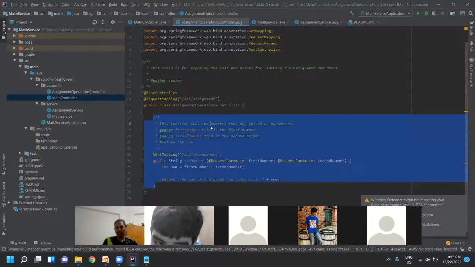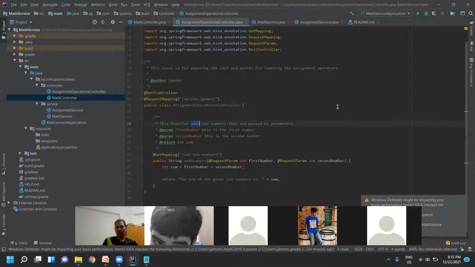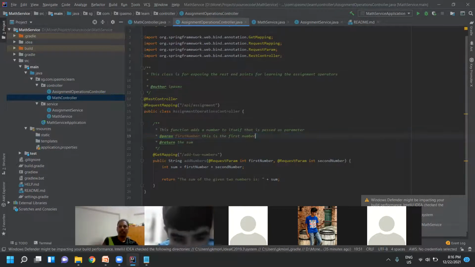I copy pasted it here, and then this function adds a number to itself. So we need only one request parameter. I don't need this, I'll take it out.